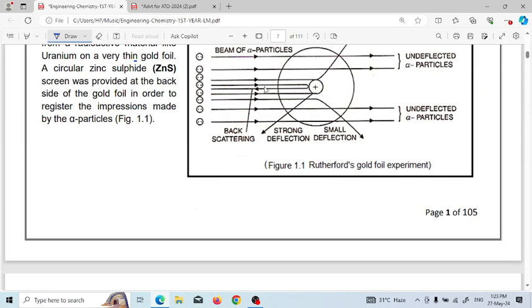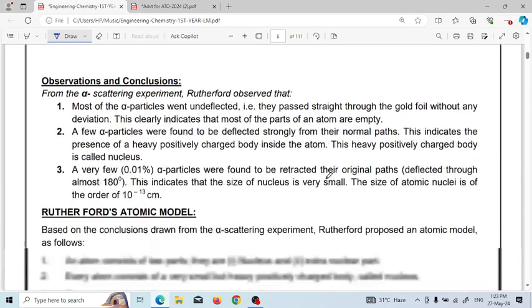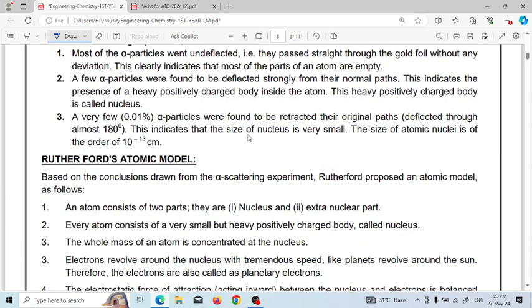This indicates that the size of the nucleus is very small, of the order of 10 to the minus 13 centimeter.